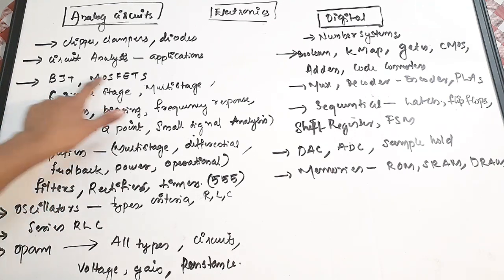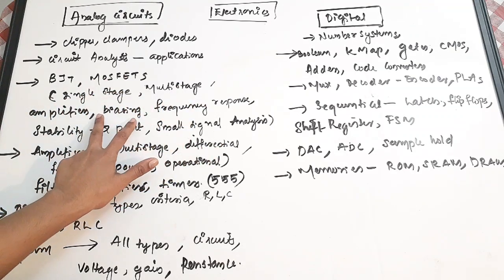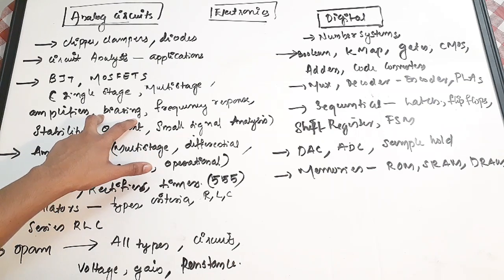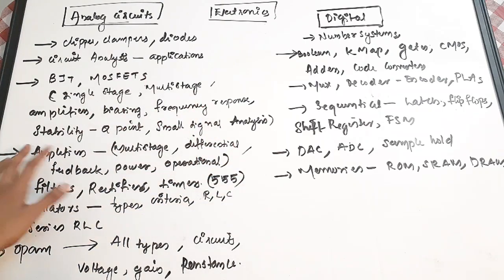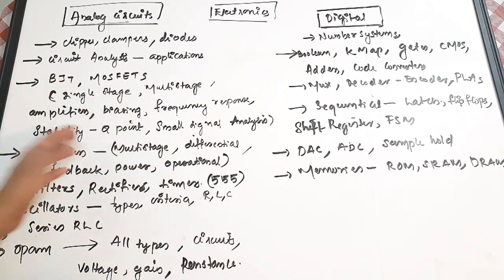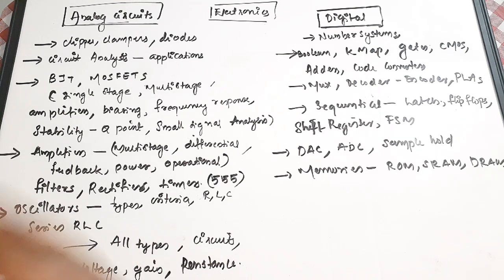BJT and MOSFET, single stage, multi-stage amplifiers, BJT biasing, Q factor, the load line, everything is important. The frequency response of the BJT and MOSFET, then stability, Q point, which we have already told, then small signal analysis. These are the most important areas. Then for the BJT, there is another area, which is the type of configuration: common emitter, common collector, common base, its current gains, voltage gains, resistances. All these things are also important.